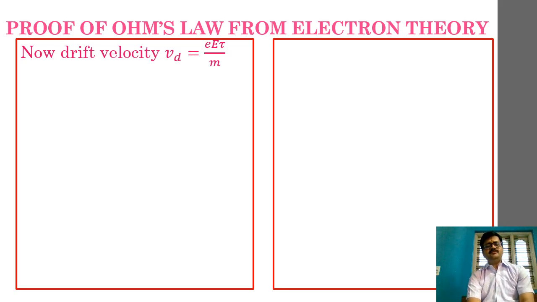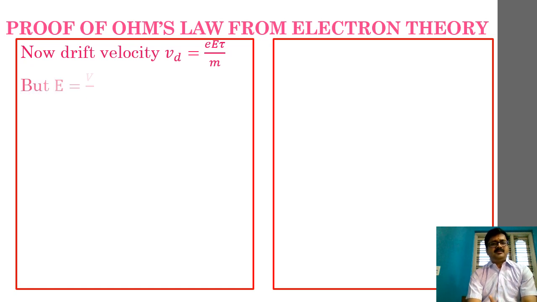And over here, the negative sign that we are supposed to mention for the charge of the electron, charge of electron is negative, I am ignoring here to be very precise, because I am using only the magnitude of the drift velocity. Fine. This is our first step.